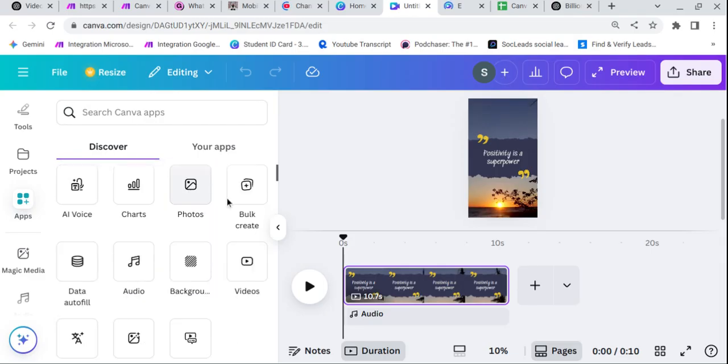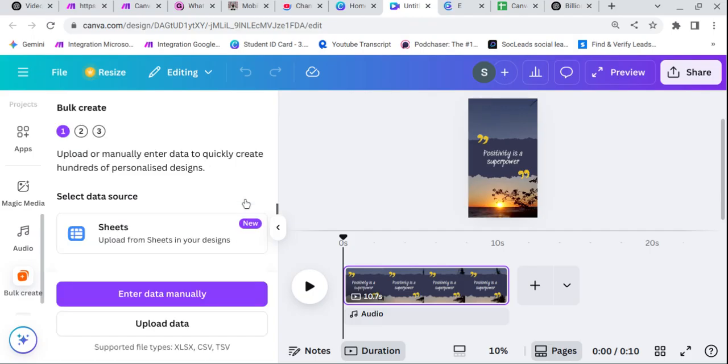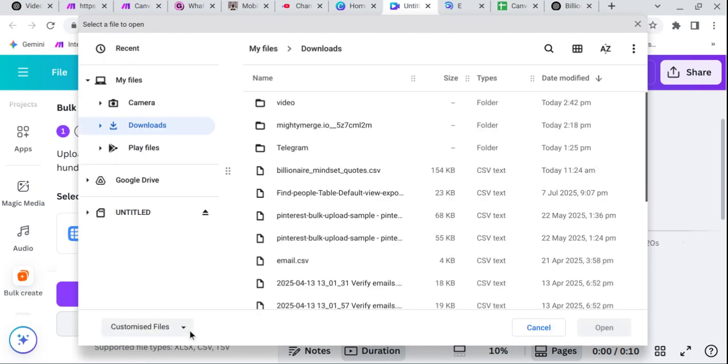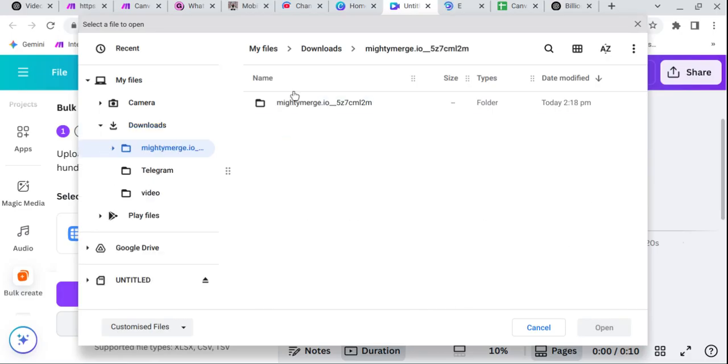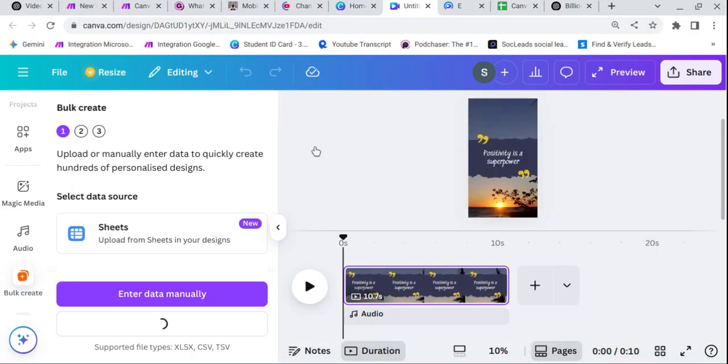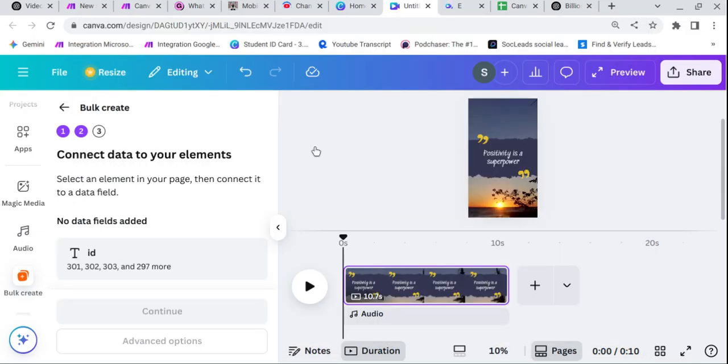If you can't find it, this version is only available on the Pro plan on Canva. It was also on the free plan, but now Canva has made it Pro only. So I can split with this website, our Google Sheet. Let's go with the quotes, so I simply open that. Canva is opening our Google Sheet, we need to present it.